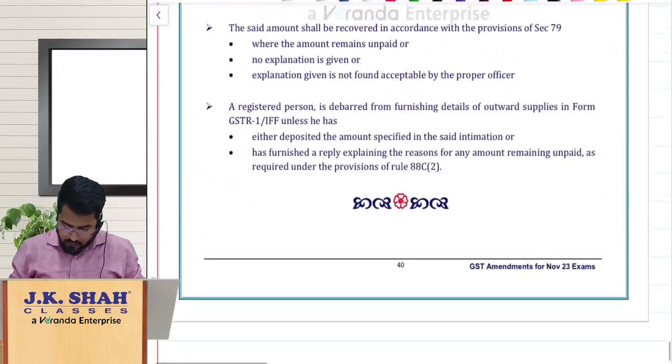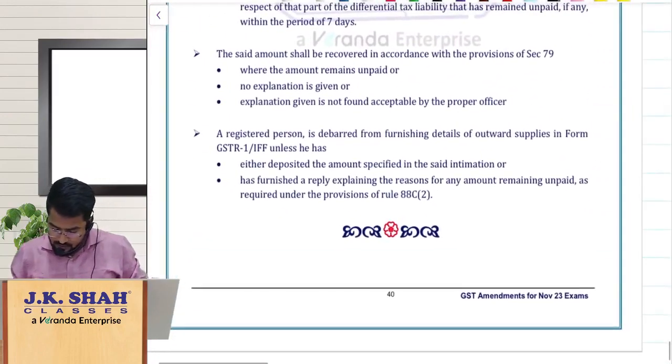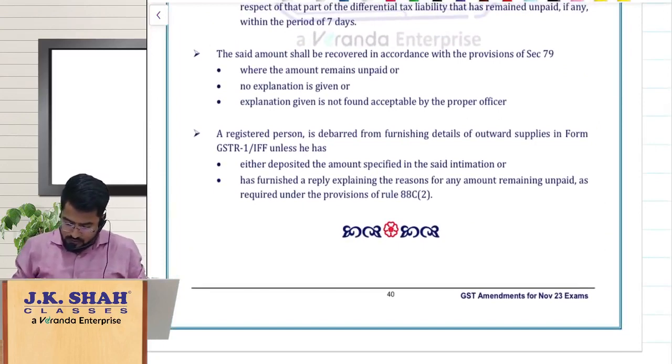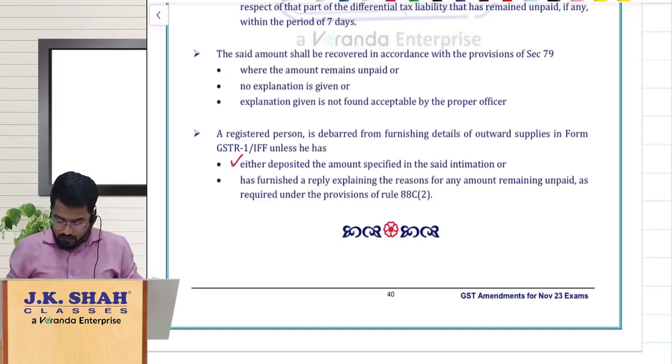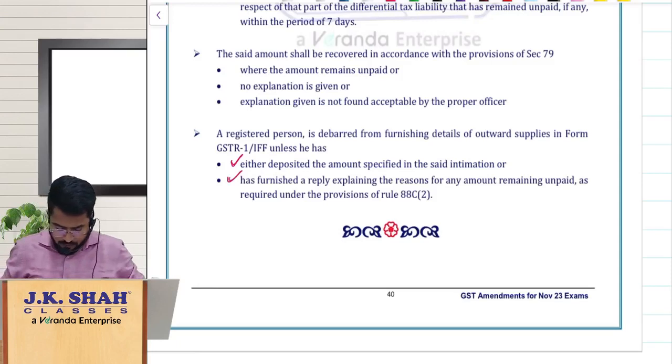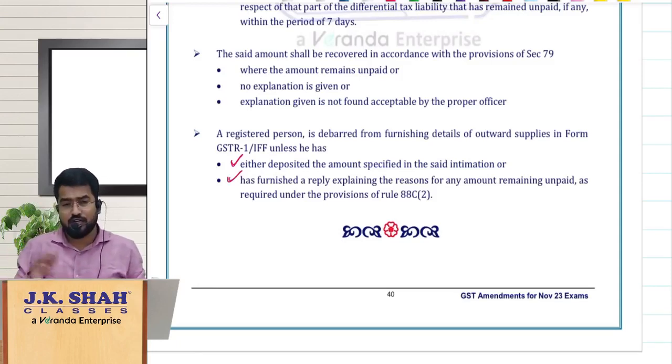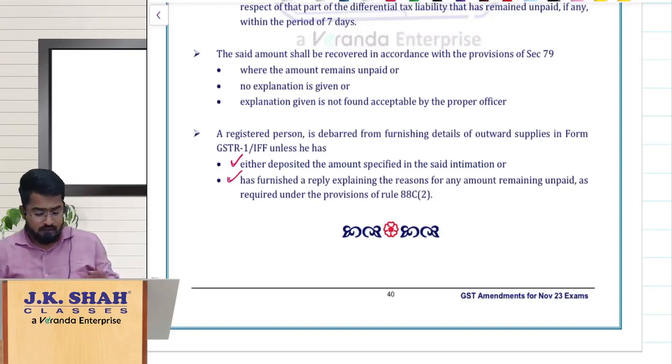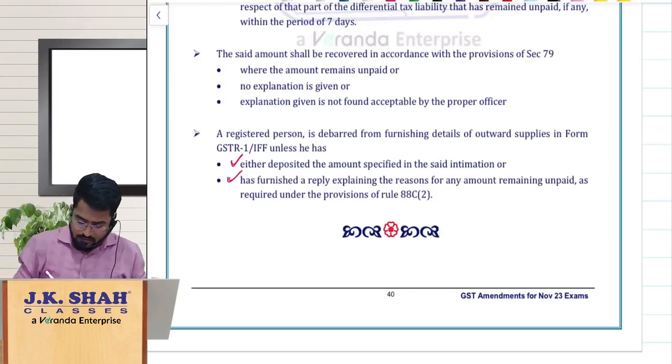when you are not following this rule 88C, the new rule. So this one I'll just tell you here. In rule 88C, they have given you some amount which has to be paid, the intimation that has been given, not deposited by you, then you cannot file your GSTR 1 or IFF. Or you have not furnished a reply explaining the reasons for the amount not paid. You have not given a reply for the intimation, or you have not paid the cash. So in both cases, you cannot file GSTR 1. This one you remember there.